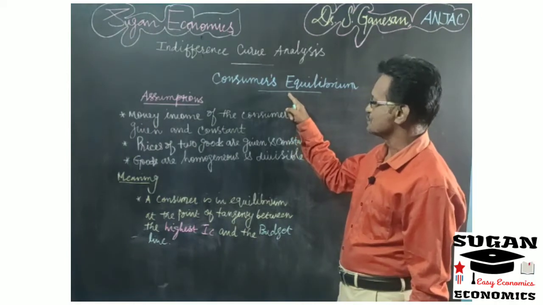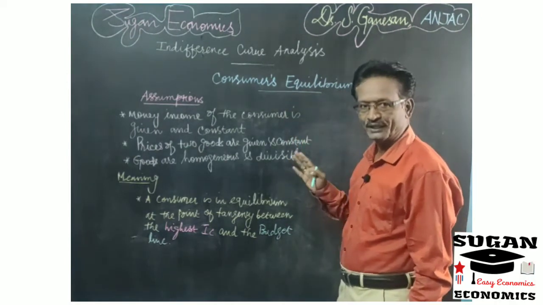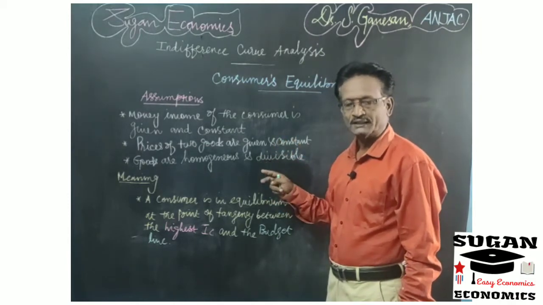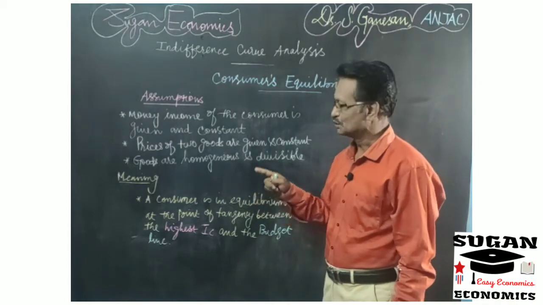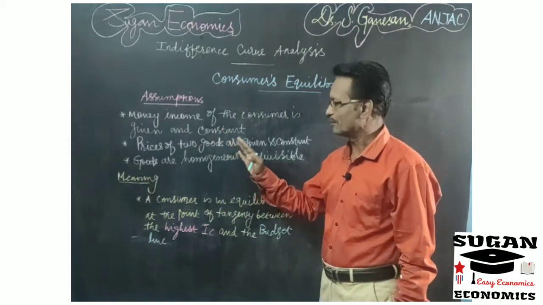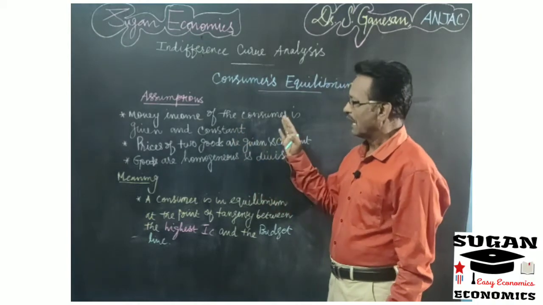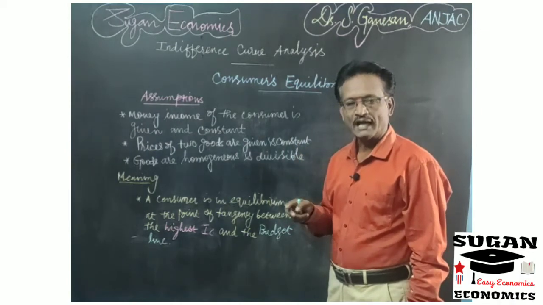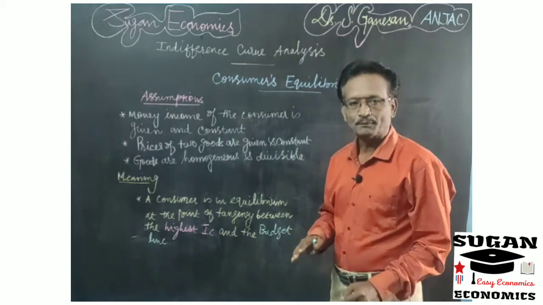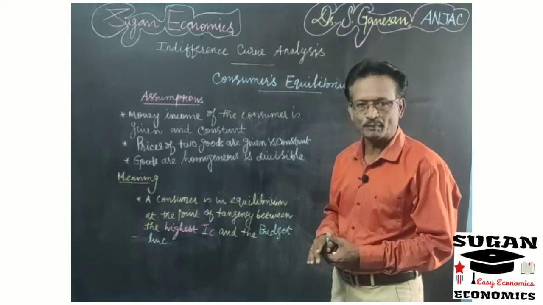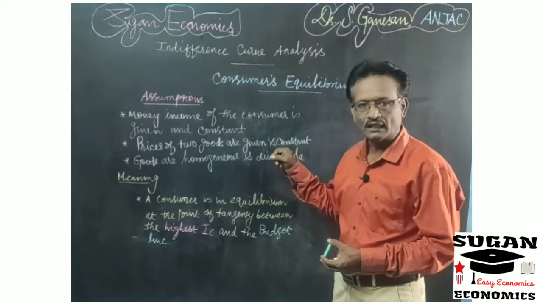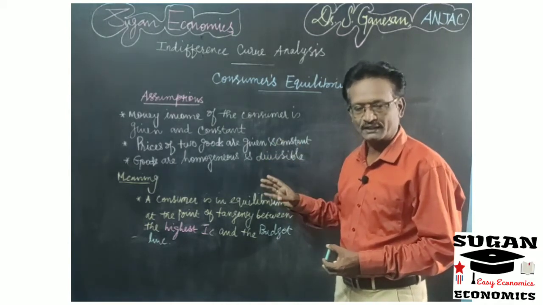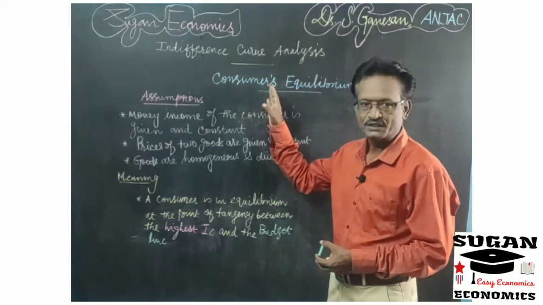We are going to explain the consumer's equilibrium with the help of the indifference curve and the budget line. The indifference curve explains the consumer's scale of preferences towards combinations of commodities, goods and services. The budget line explains, with the help of the given income and the prices of the two commodities, what possible combinations of goods can be purchased by the consumer. So now I draw the indifference curves and the budget line and explain consumer's equilibrium.